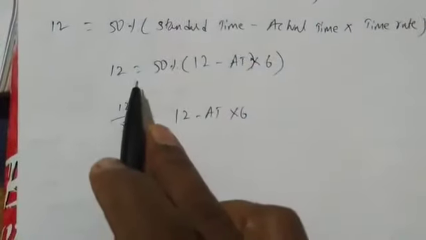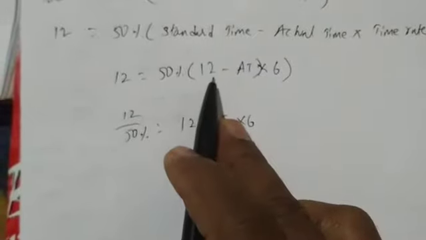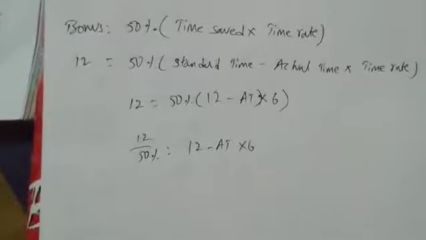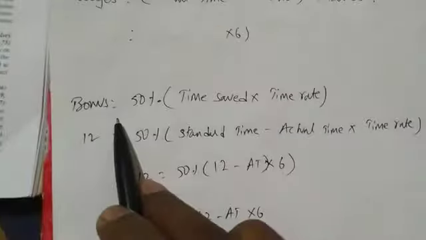So 12, the bonus, equals 50% of standard time minus actual time into 6. I have not done anything, I have just written the Halsey bonus formula.